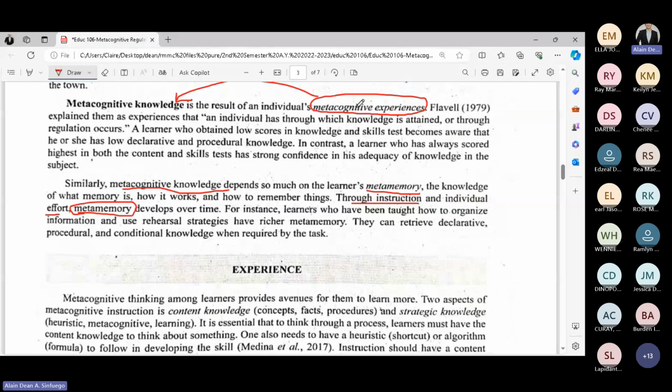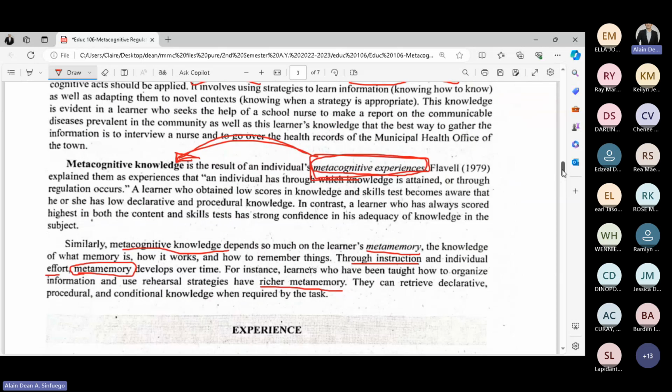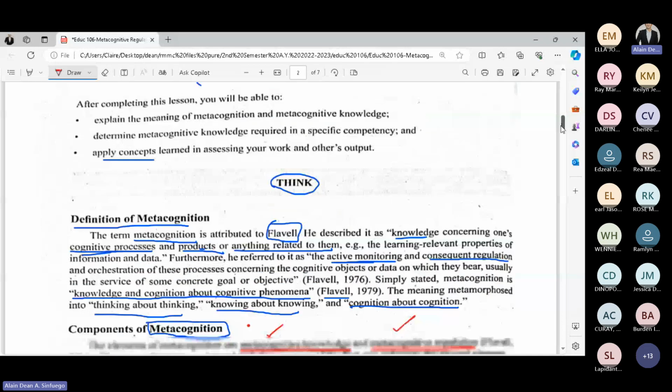Not only that, eventually it will contribute to metacognitive experiences. So what it says is, if the meta memory is rich, it will add up to the experiences. Eventually, you will have a good metacognitive knowledge, or it will be strong. So that's for lesson 1, metacognition and metacognitive knowledge.